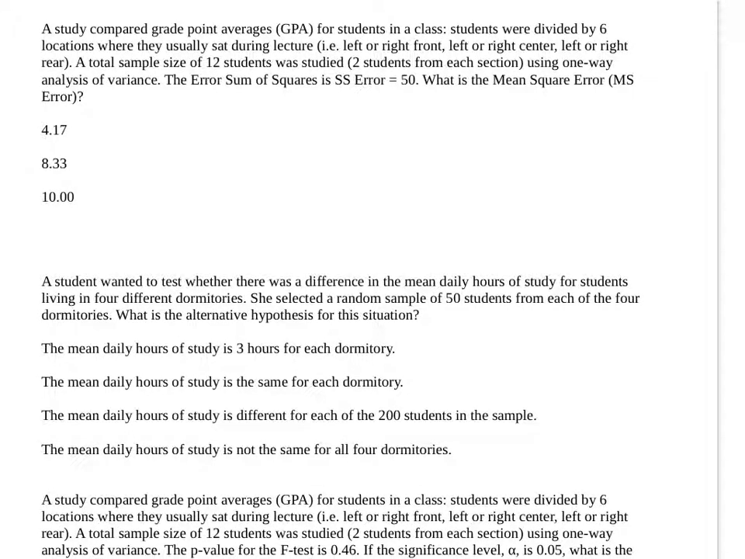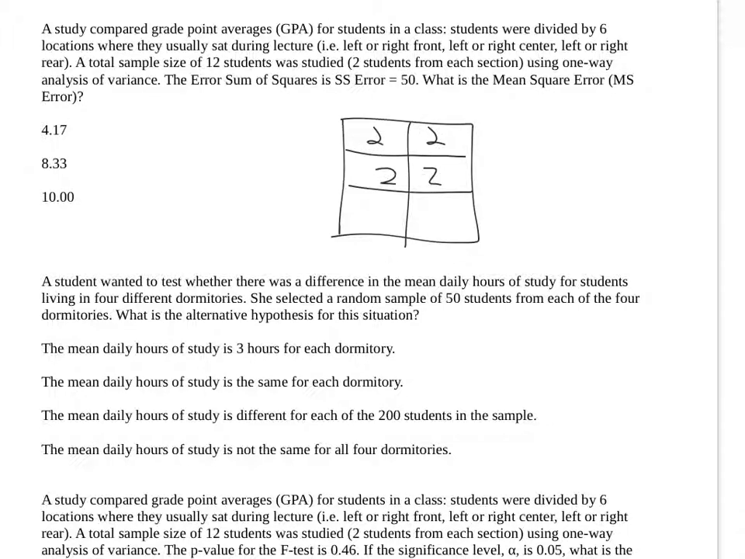Next. A study compared grade point averages for students in a class. Students were divided by 6 locations where they usually sat during lecture. So we have left to right front, left to right center, left to right rear. So something like this. Left and right front, left and right center, left and right rear. Total sample size of 12 students was studied. That's pretty small. So there's only 2 students in each section. 2, 2, 2, 2, 2, 2.